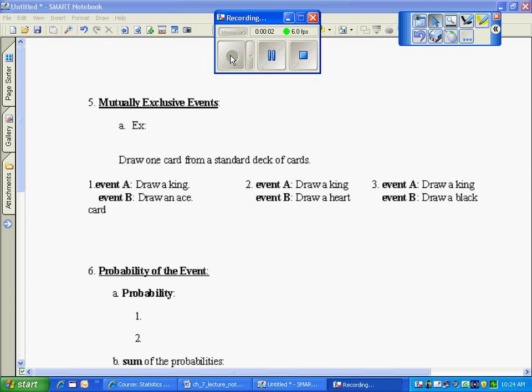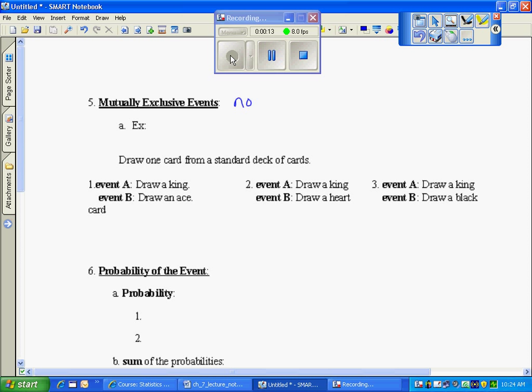So when we look at different events, we want to know if they are mutually exclusive, and we're also going to want to know if they are what we call independent. To be mutually exclusive means that none of the outcomes are in common. For example, male and female. Either you're in the male group or the female, you can't be in both.